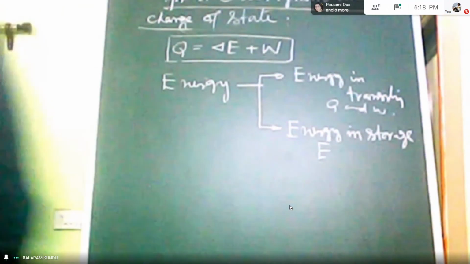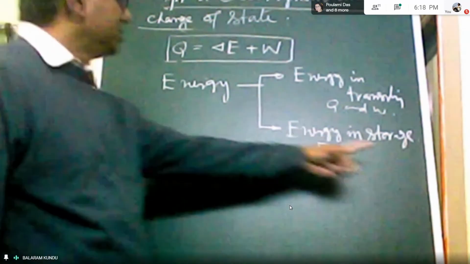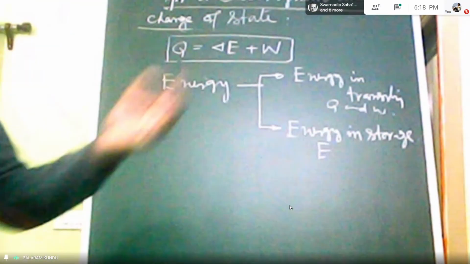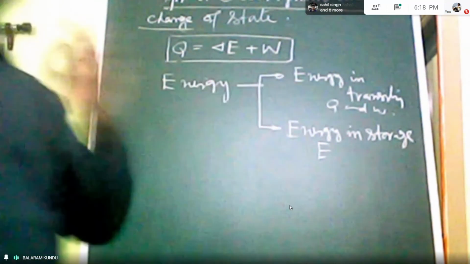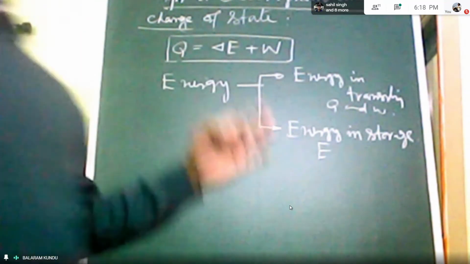So energy E is in this category, energy in storage. It is a property of a system. It depends on state function or state points. It does not depend on path.